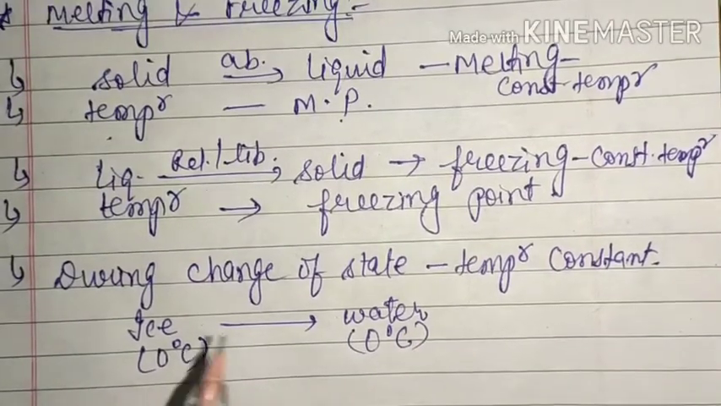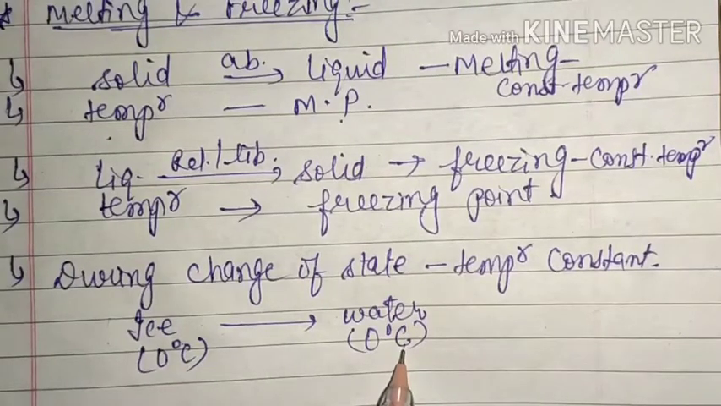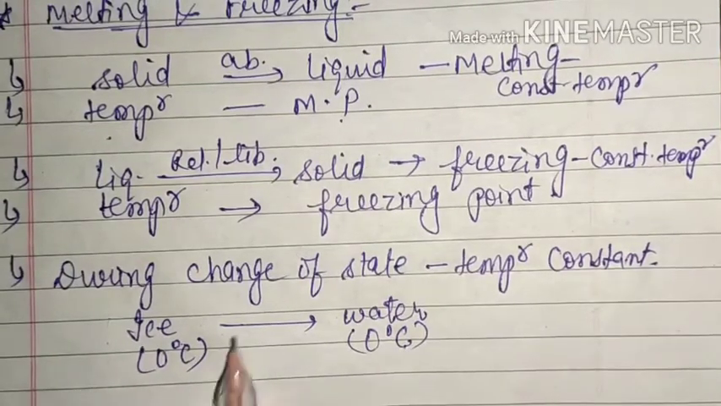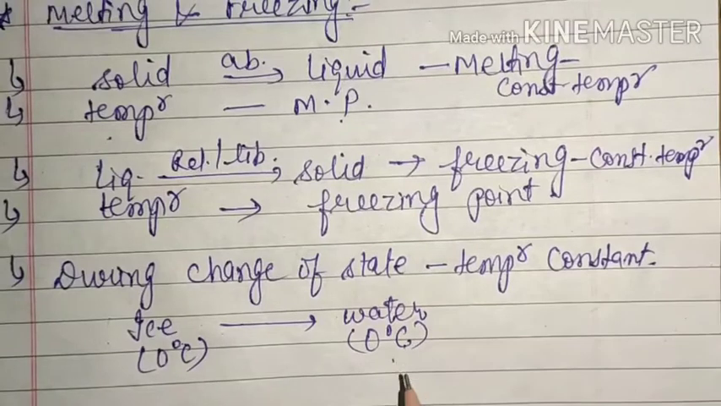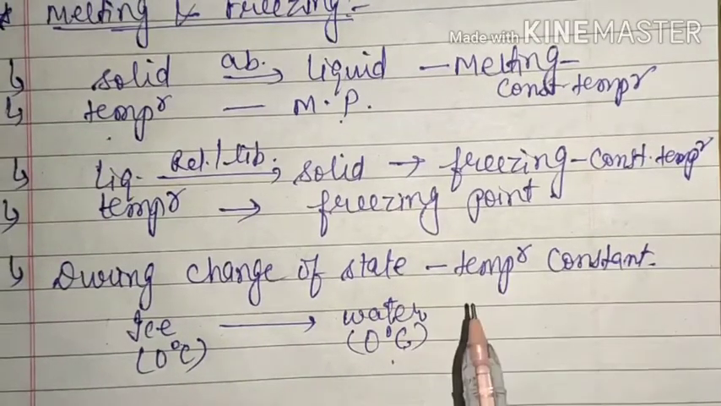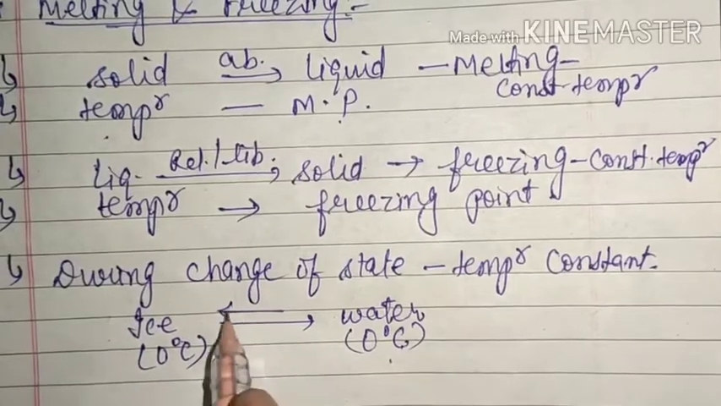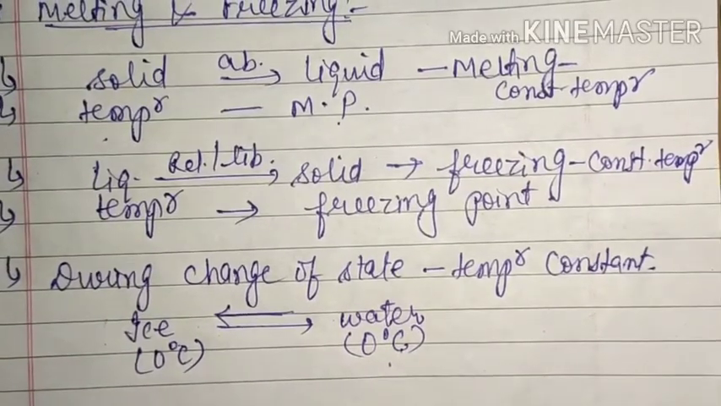That means until your whole ice will be converted into water, temperature will not increase. When all your ice has been converted into water and still if you are heating it, then its temperature will increase. Okay, that means during melting as well as freezing, the temperature remains constant. Freezing means just the reverse of this is also true. During freezing also the temperature remains constant.